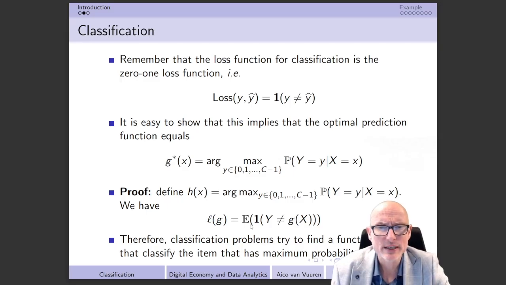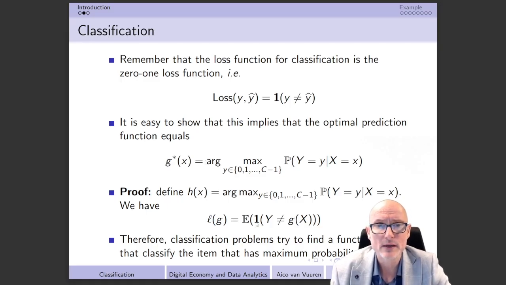So what I actually have to prove in the end is that L(g), for any function g that we have here, is always larger or equal to L evaluated in this function h. So I would like to have a statement saying that L(g) is larger or equal to L(h). Then I have actually proven this line that we have over here.